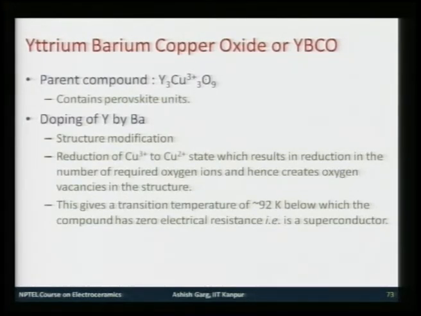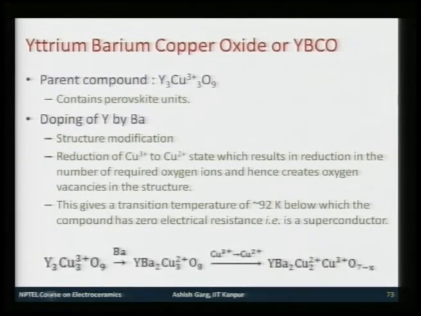However, when you keep doping this structure, there comes a concentration at which this material becomes superconducting, and at 92 Kelvin it has a transition temperature below which the material has 0 electrical resistance. This is what is important about this material. The sequence is such that you start with Y3Cu3O9, you start doping by barium, and it becomes YBa2Cu3O9.